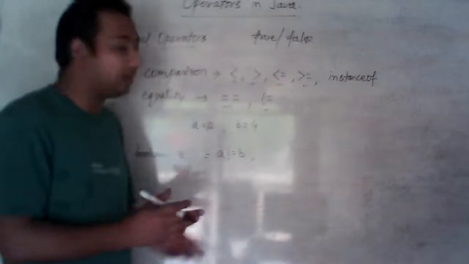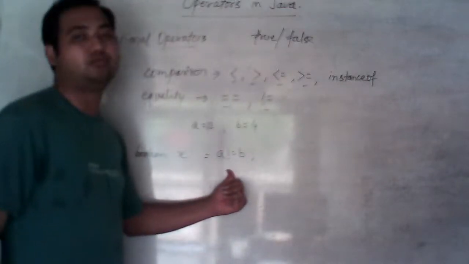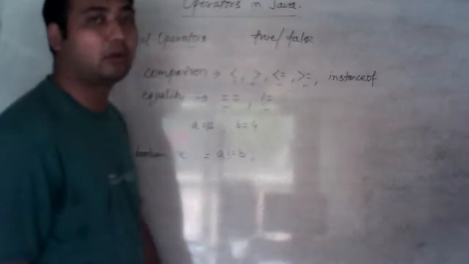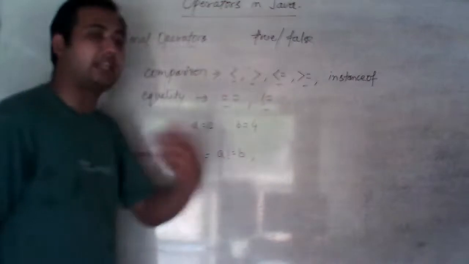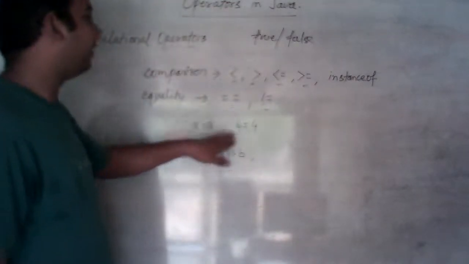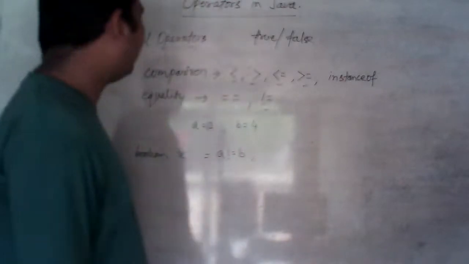It doesn't matter. But if these values are not the same, then it will always return true. If the values are the same, it will return false. And if you want to check equality, then use the double equal symbol. It will return true only when these values are equal. I hope it is clear.